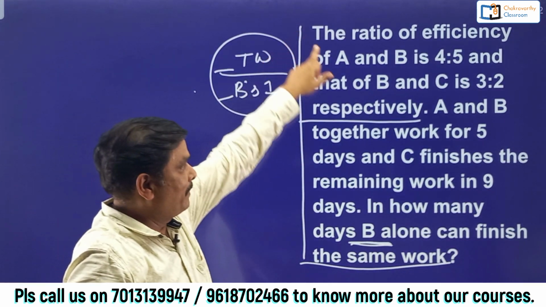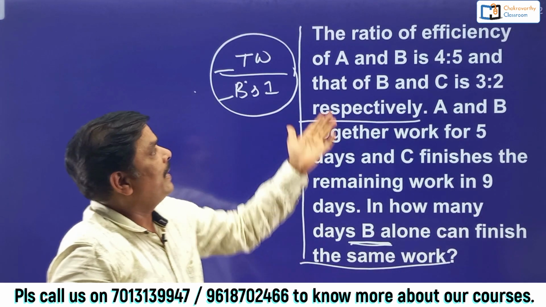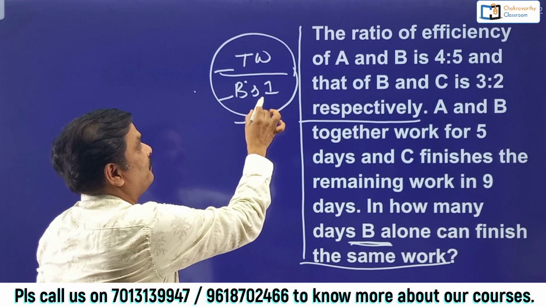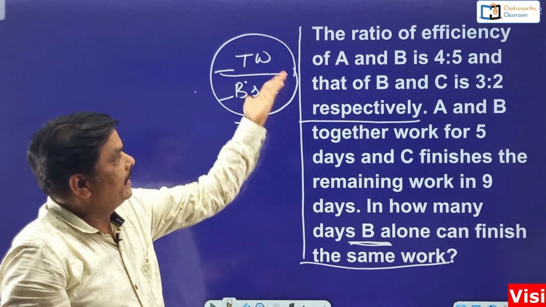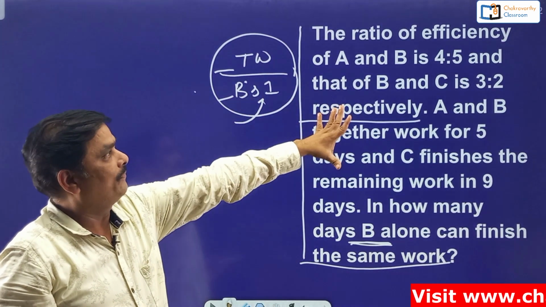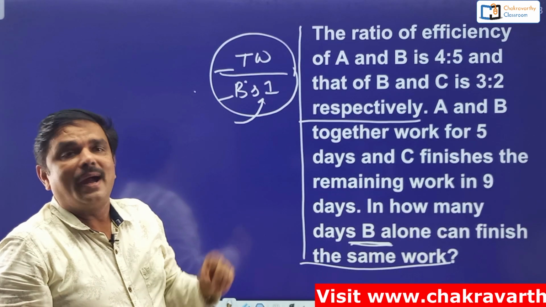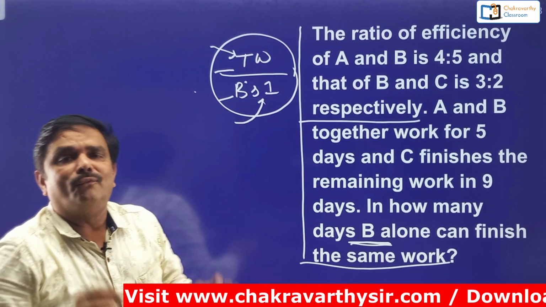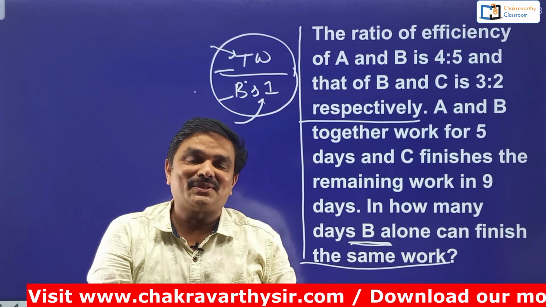And the clues given by them are this one. With the help of the first clue, you can easily find out B's efficiency. Not only B's, A, B and C, all the 3 efficiencies you can find out. And after that you try to find out the total amount of work. Within seconds you can solve the question, isn't it?